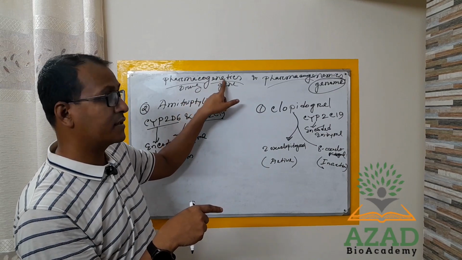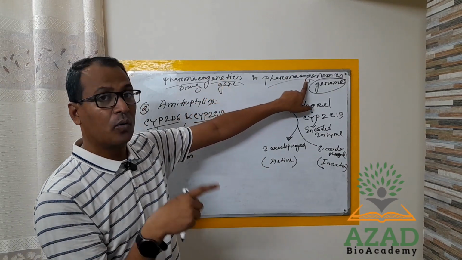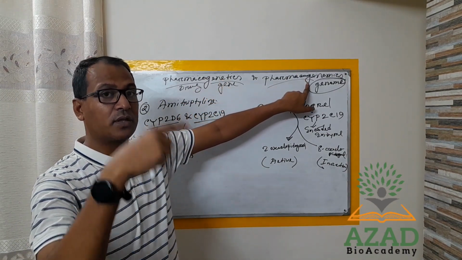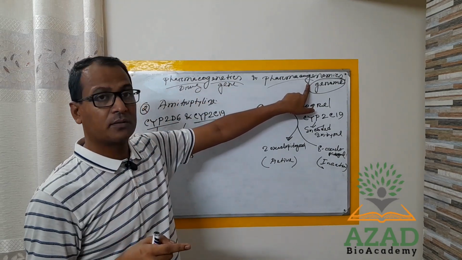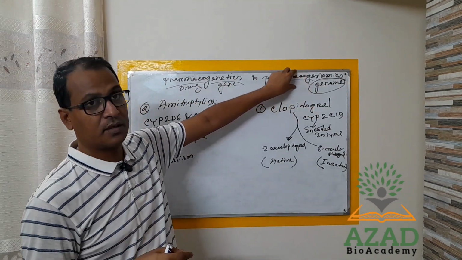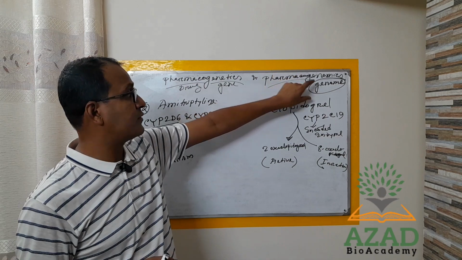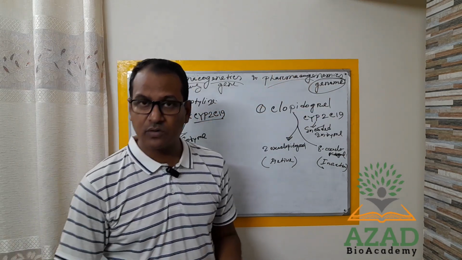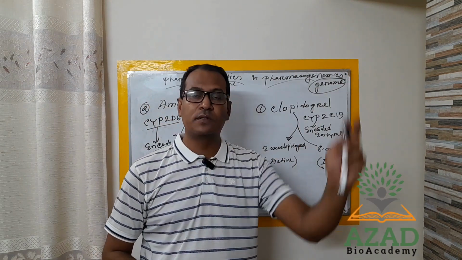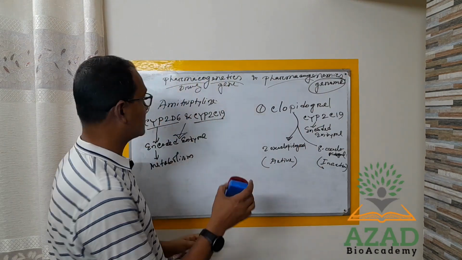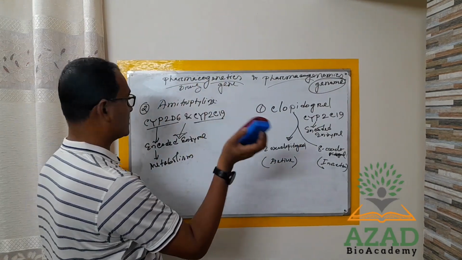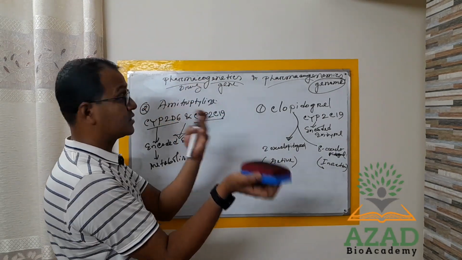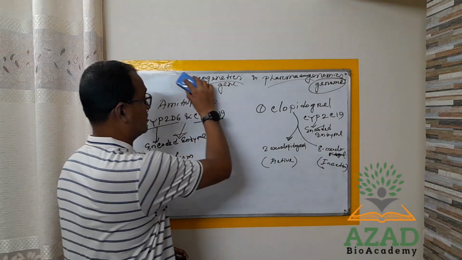And pharmacogenomics is when multiple genes, more than one gene, are responsible for altering the function of the drug. So gene and genome, singular and plural, is the best way to understand it.